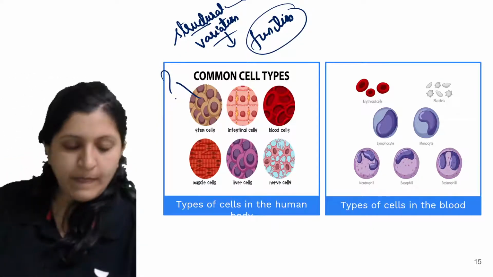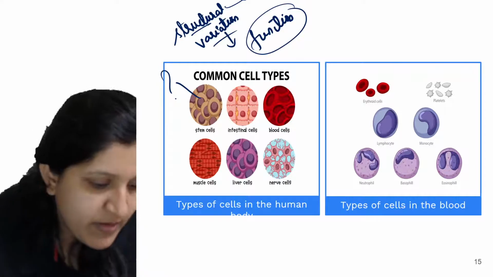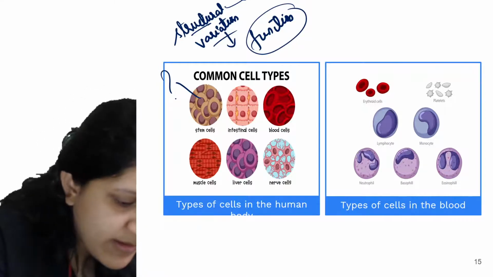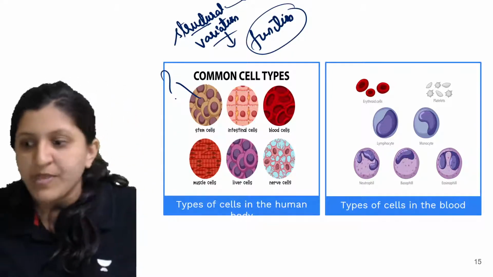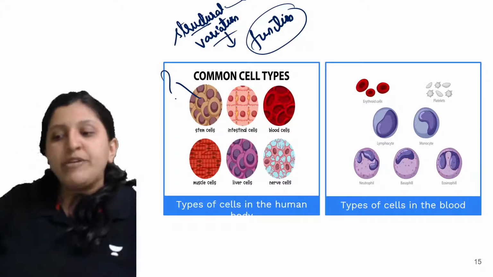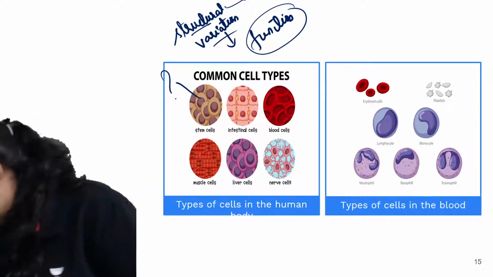No idea? It states that all plants and animals are made up of cells. So this is the previous one only. Okay, so stem cells, when we mention them, just a second.